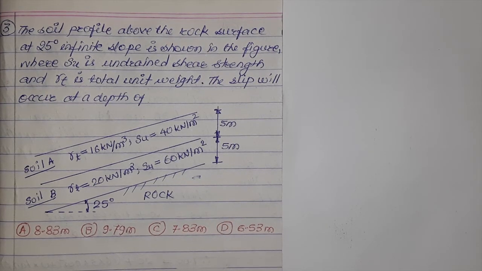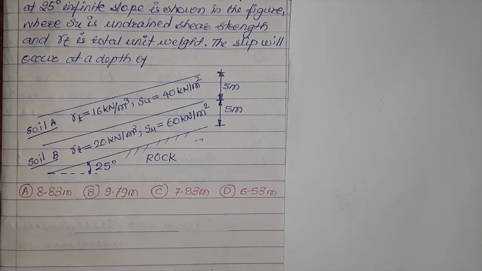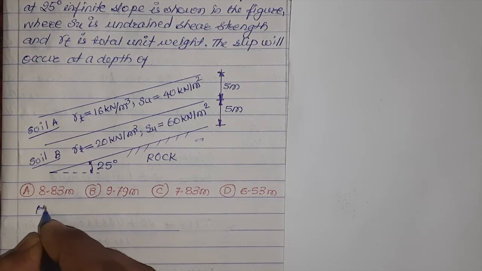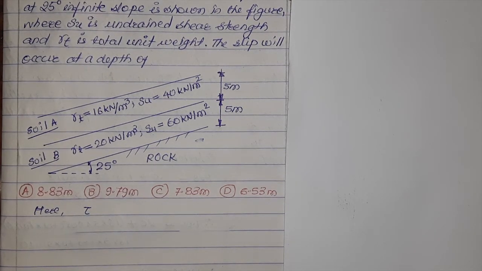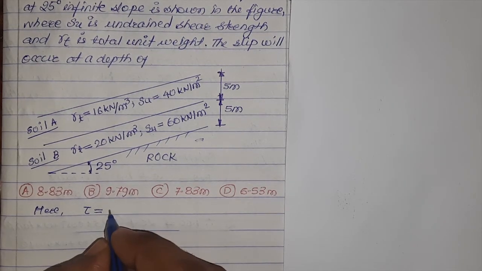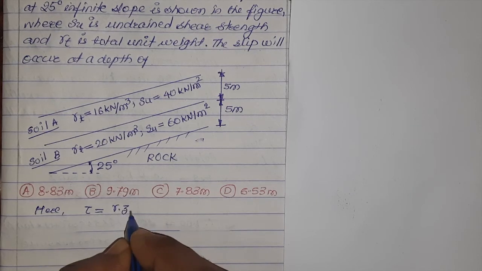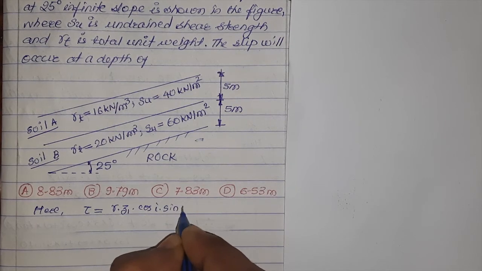For which factor of safety would be considered as 1. That means wherever shear stress would exceed or would be equal to shear strength, that surface would be taken as slip surface. Here we will say shear stress tau should be equal to gamma z1 cos i sin i.